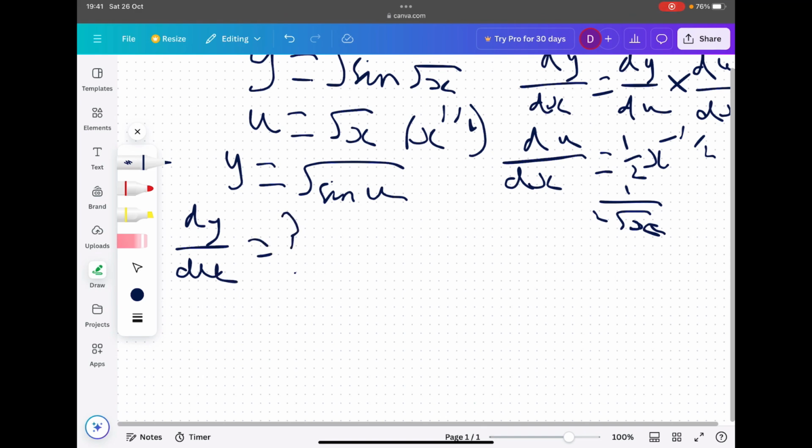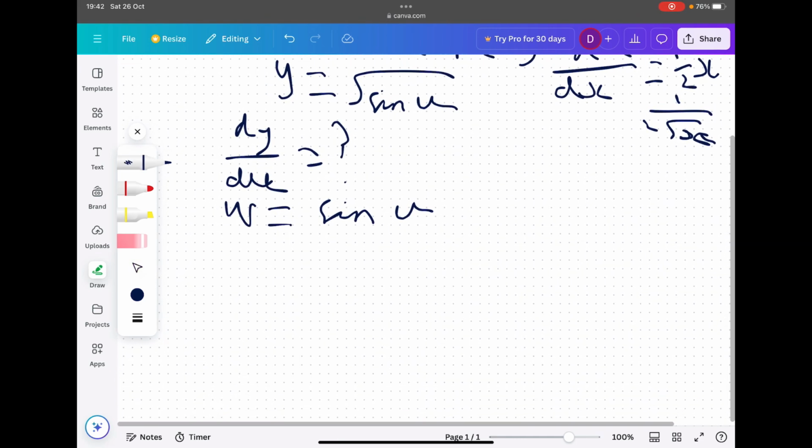Okay, now this is where things get interesting. So what can we do? We can do another chain rule, as I mentioned. So let's make a completely new variable. We've got y, we've got x, we've got u. It is time for w. This is already turning into the Avengers Endgame of maths questions. I can assure you they do get a lot worse than this. Okay, so w we can set to sine u.